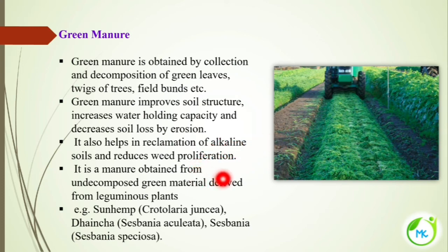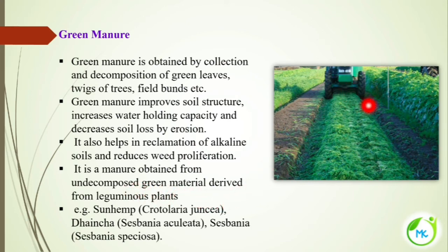And green manure is obtained from undecomposed green material derived from leguminous plants. Usually manure is derived from the decomposition of organic matter, but here it is obtained from undecomposed green material. For example, these plants act as green manure: sun hemp, sesbania.